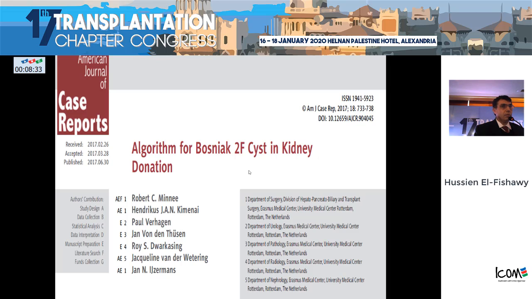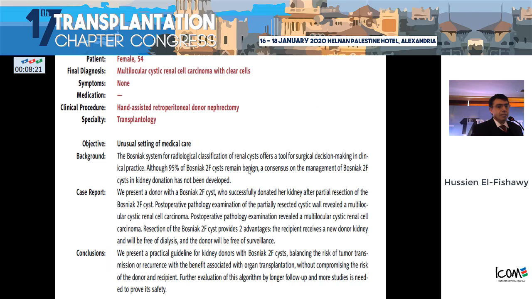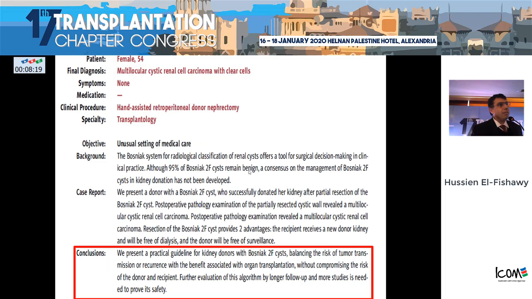As we know, these cysts have a liability of about 15% for transformation to malignancy, and it may reach up to 25%. Is there any algorithm we can use? Several cases have been done, and we have found that when it is done properly, we can donate this kidney to the recipient without actual risk for the recipient, if we follow this algorithm.